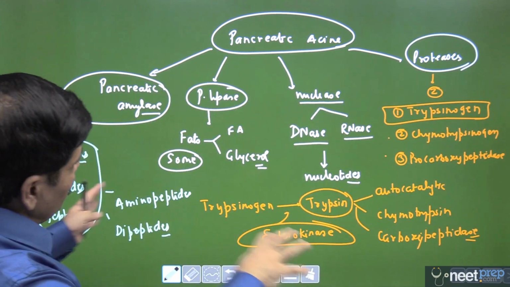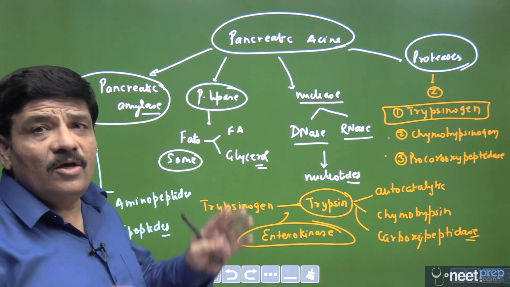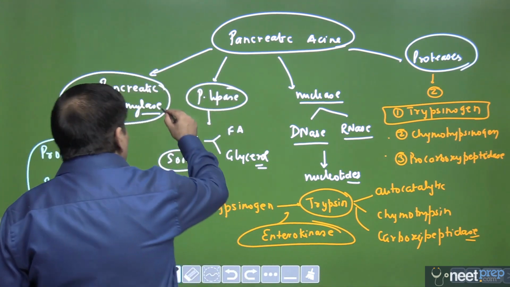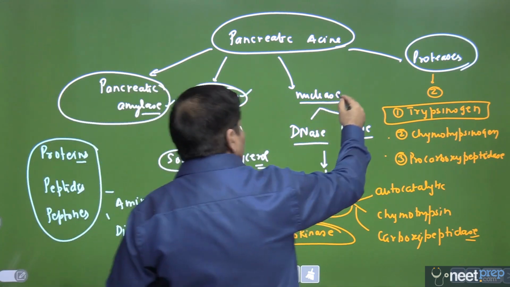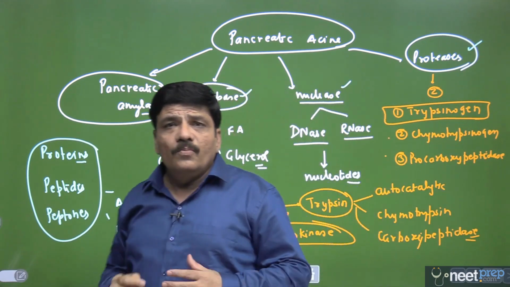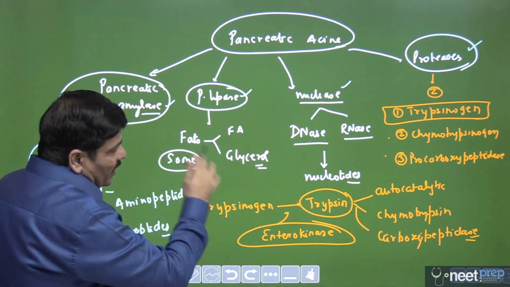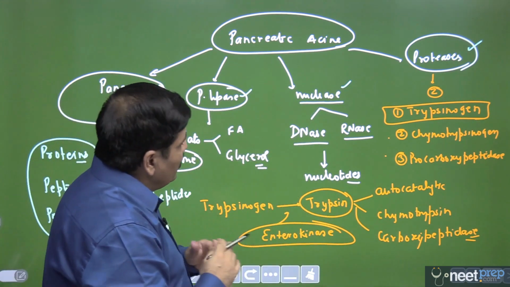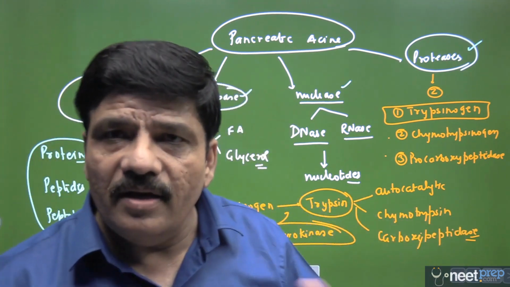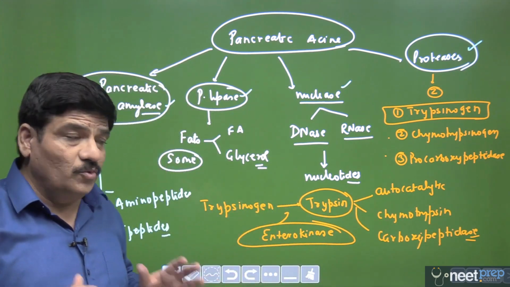So this is a very, very strong action, and please see that the pancreas is a very important digestive gland. As I told you, dysfunction of the pancreas will most severely affect the process of digestion in human beings, for the simple reason that we are looking at amylase, lipase, nucleases, and very, very strong proteases as well. So this is what happens when the pancreatic juice acts upon the food present in the small intestine. Mind you, the majority of the digestion is happening in the duodenum and jejunum. This is where the majority of the digestion actually takes place.